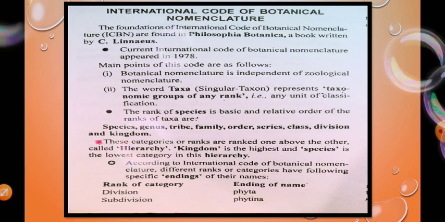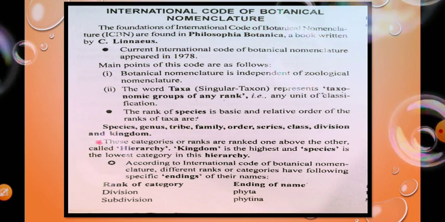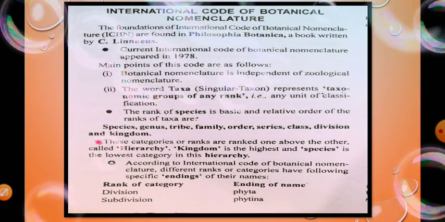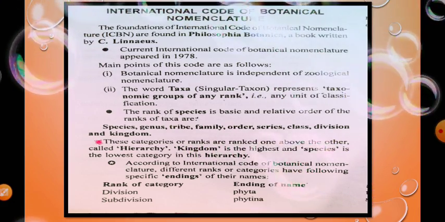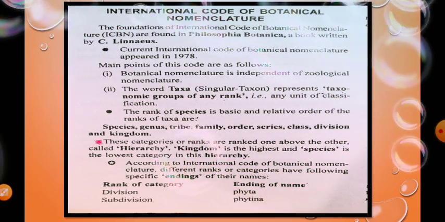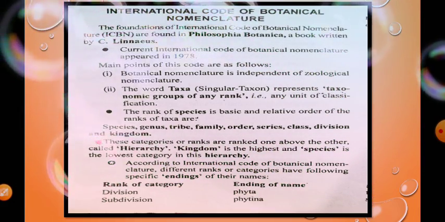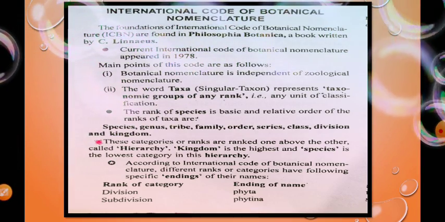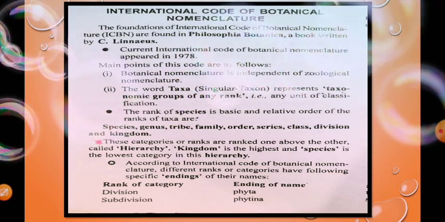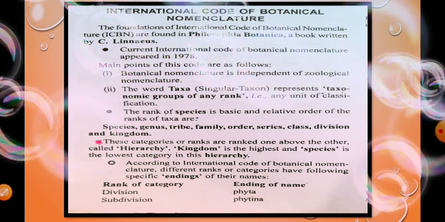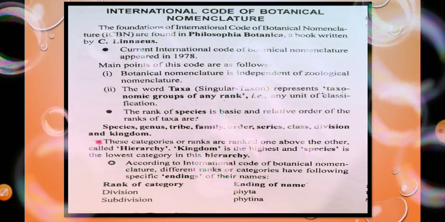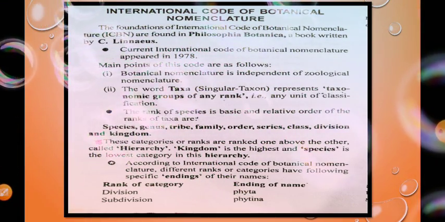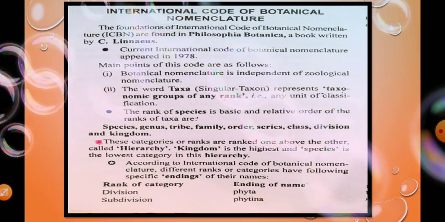The foundations of the International Code of Botanical Nomenclature (ICBN) are found in the Philosophia Botanica, a book written by Carl Linnaeus. In this book he mentioned the basis of the ICBN. The current International Code of Botanical Nomenclature appeared in 1978.